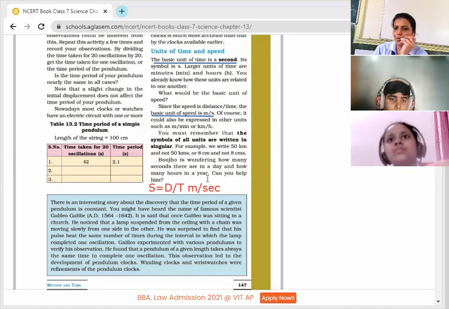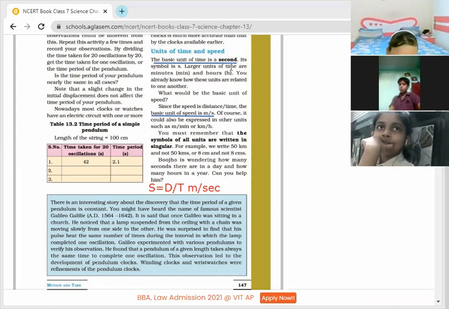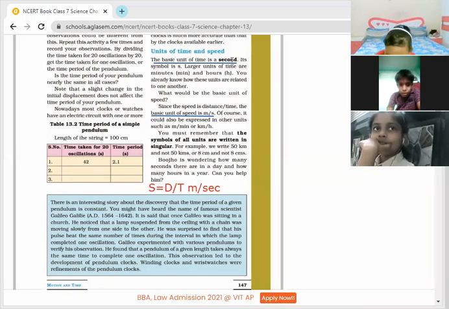In these types of questions, you just have to take care of units. If the question asks what the basic unit of speed is, your answer will be meter per second. If it asks what the basic unit of time is, it is second. The basic unit of distance is meter. So this is the basic unit I'm talking about, the SI units.